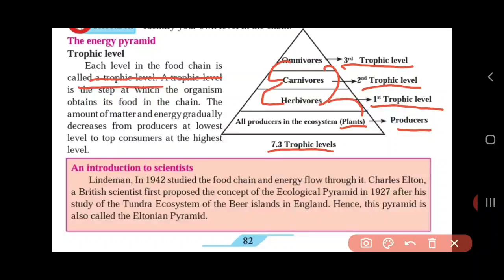There are some scientists, let us read about them. Lindemann in the year 1942 studied the food chain and energy flow through it. Charles Elton, a British scientist, first proposed the concept of the ecological pyramid in 1927, after his study of the tundra ecosystem of the Bear Island in England. Hence this pyramid is also called the Eltonian pyramid. The trophic level pyramid is also called the Eltonian pyramid.